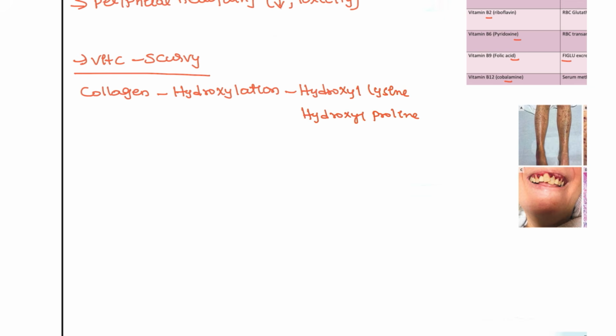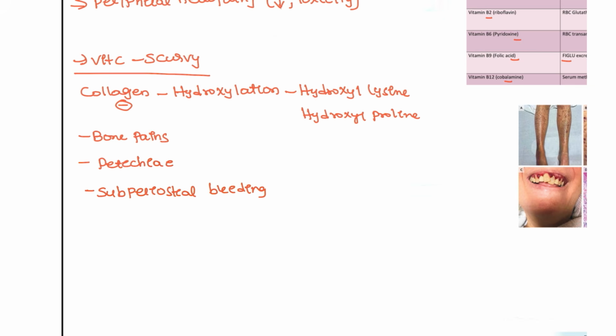So if the collagen is defective, the patients will have bone pains and severe petechiae on the skin, because the skin itself has abundant collagen, and also bone deformities and subperiosteal bleeding.